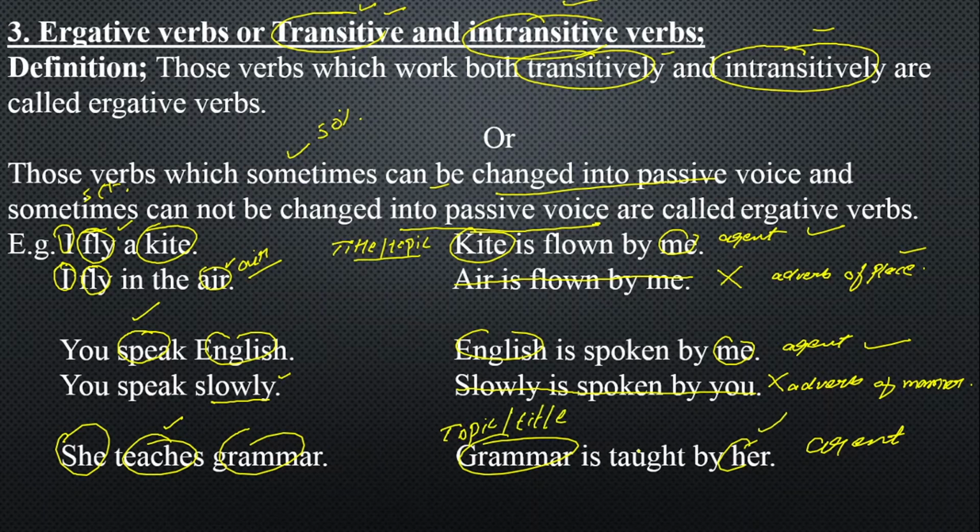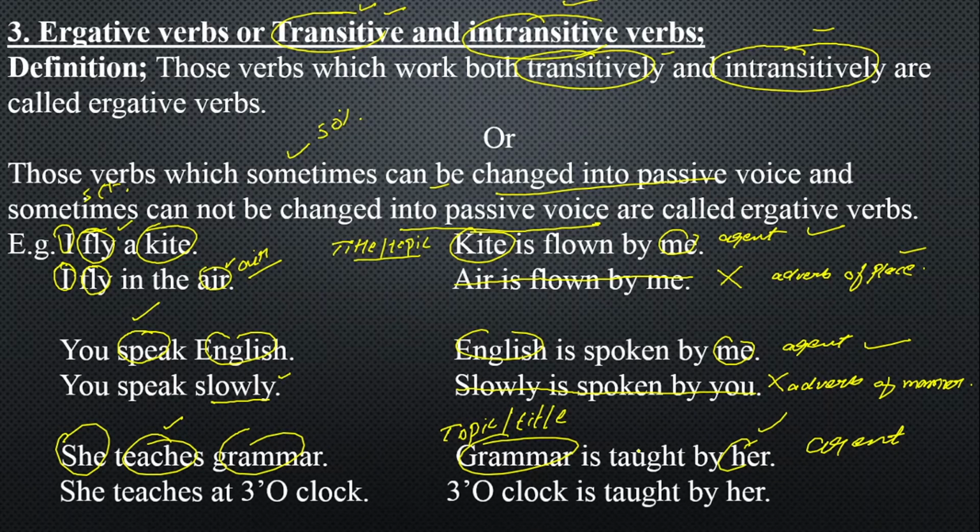So changeable. And the same verb, if I change with an adverb of time, 3 o'clock is an adverb of time. Here your teach is now called an intransitive verb. 3 o'clock is taught by me. Definitely, we cannot teach the time. Time is the greatest master to teach us, but we are not the one to teach time. So definitely, this cannot be changed just because it is an adverb of time.